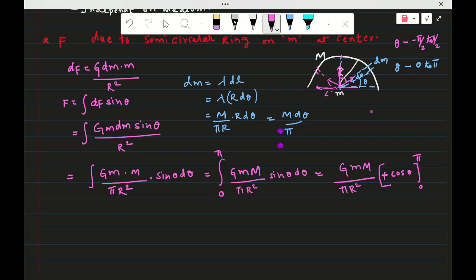Actually, d by dx of sin theta is equal to cos theta, and the integral of cos theta d theta is sin theta. Okay, so it is minus only, the integral of sin theta is minus cos theta. So that is equal to G m M by pi r square into cos pi, with the minus sign, minus 2 will come.